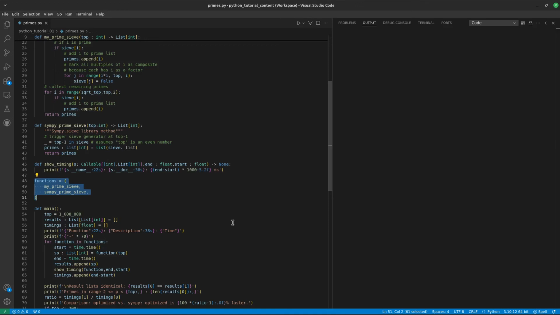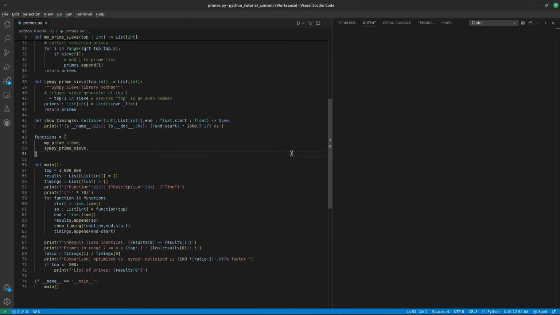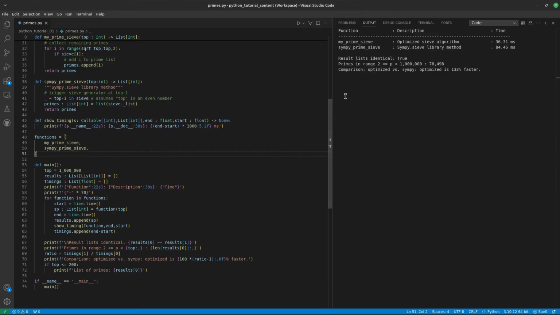Now let's run the code and compare the outcomes. Here we go. It turns out that while searching the first million integers for primes, my algorithm is over 130% faster than the Python library sieve, more than twice as fast. The printed summary shows that the prime lists are the same. Both functions generate exactly the same primes.